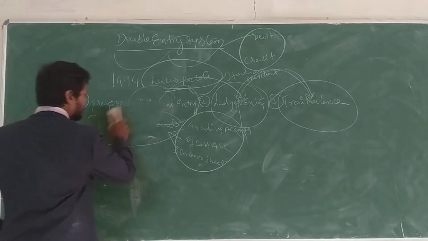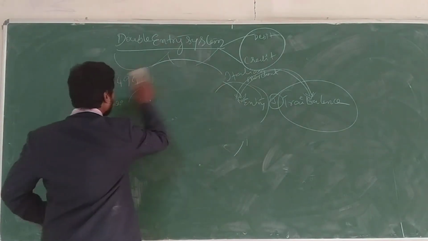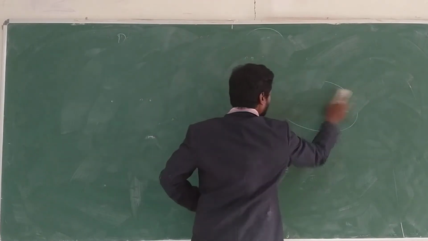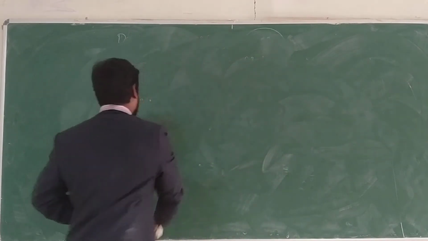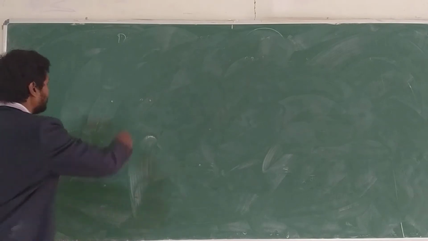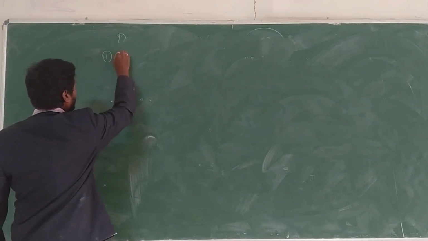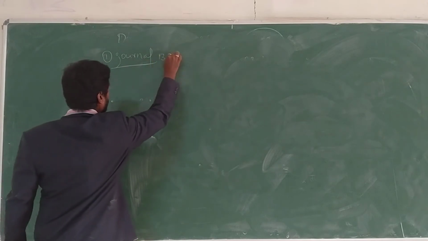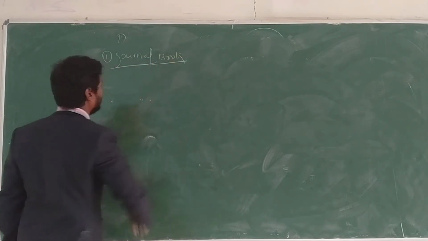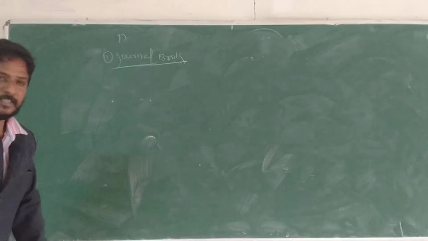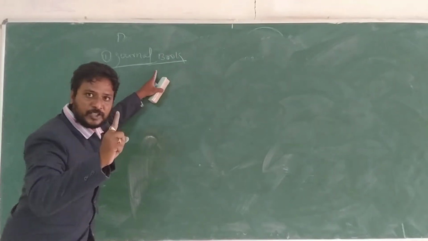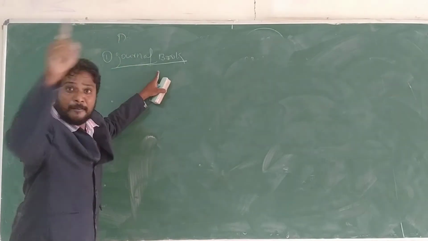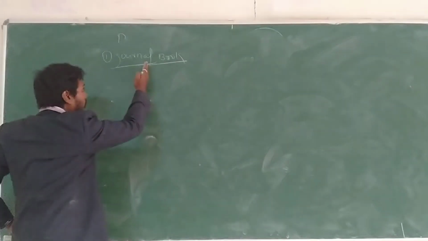Now the next point. Write it down, students, everyone. This is a dual aspect system. The next one is the journal. The journal book, in the accounting cycle, is the primary stage. One transaction can be viewed in many ways. I already said that. This is the primary book or original book.